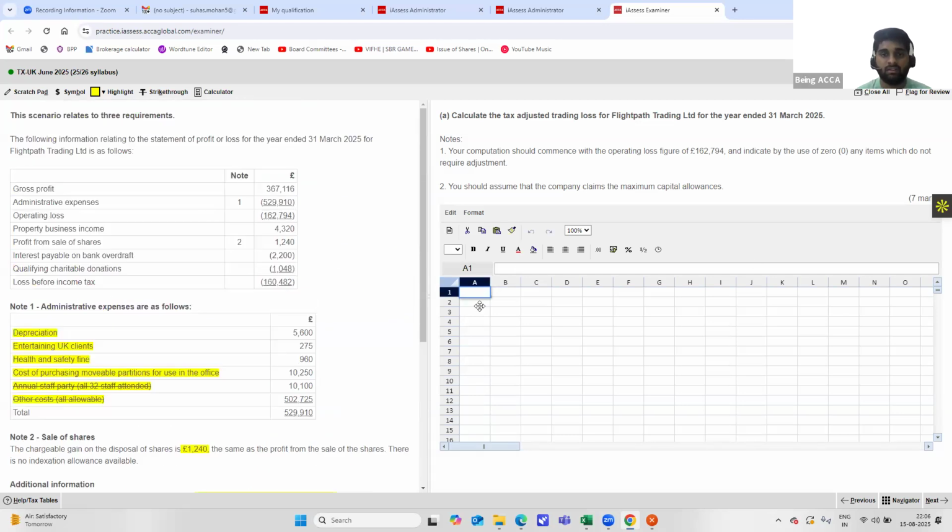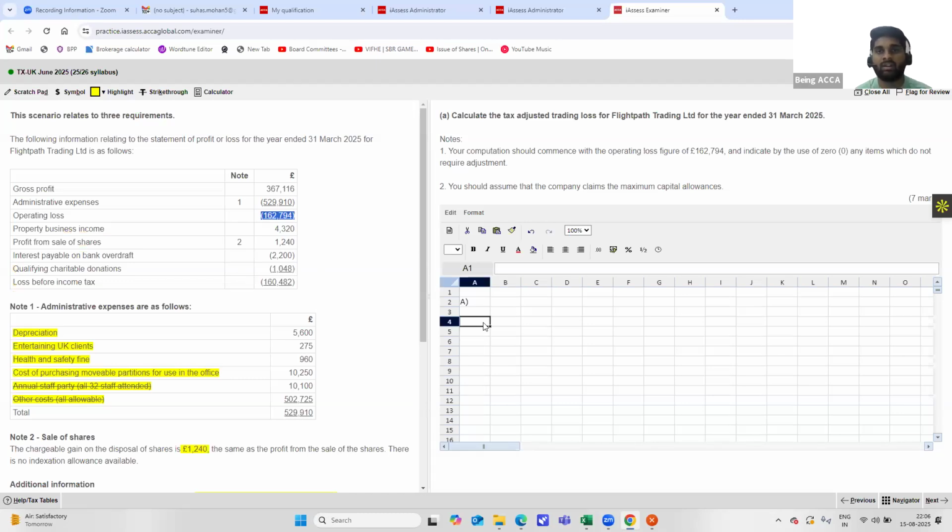Now we'll move on to the question. First question, let's mark it A. The question says, calculate the tax adjusted trading loss for Flightpath Trading Limited for the year ended 31st March 2025. Here they have given in the notes that your computation should commence with the operating loss figure of 162,794 and indicate by use of zero any items which do not require adjustment. So here they are asking us to calculate the tax adjusted trading loss starting from this figure and not this figure.